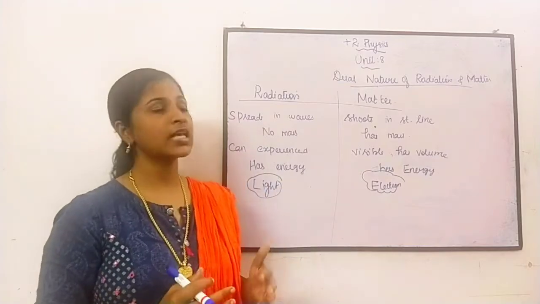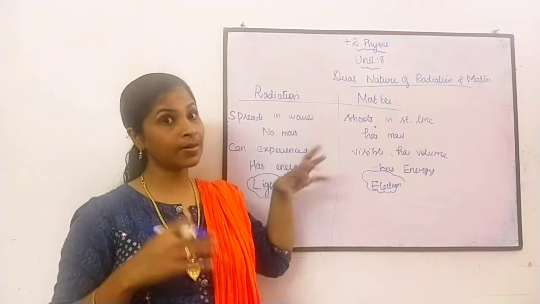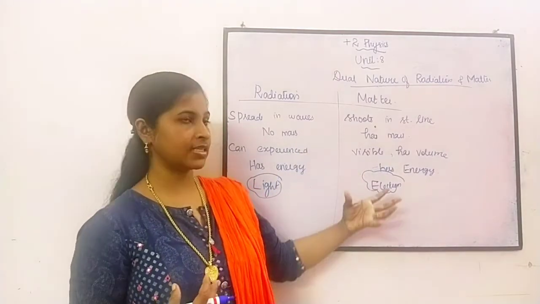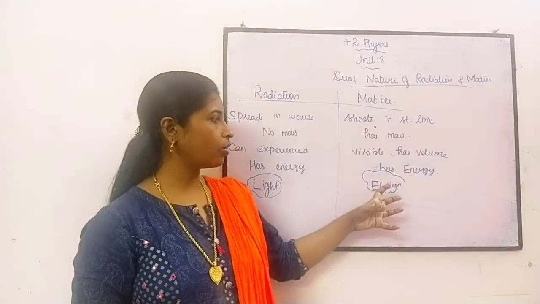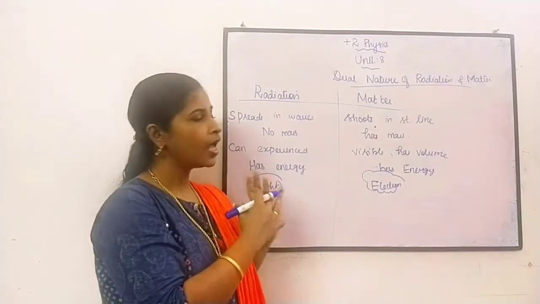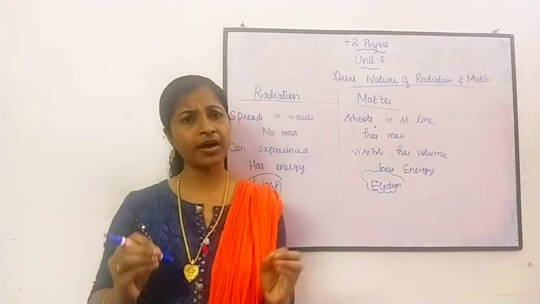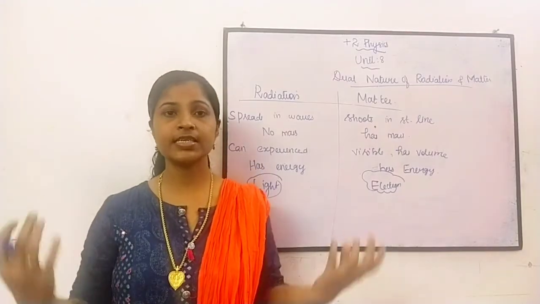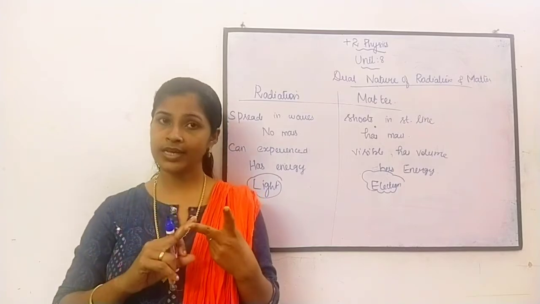So sometimes light will behave as matter, in some circumstances. In some situations it will have the property of matter, in some situations the property of radiation. Similarly, an electron or matter will have all these properties in some situations, and in other situations it will have those properties. So finally we can conclude that the matter or materials in the universe have two properties: radiation and matter.